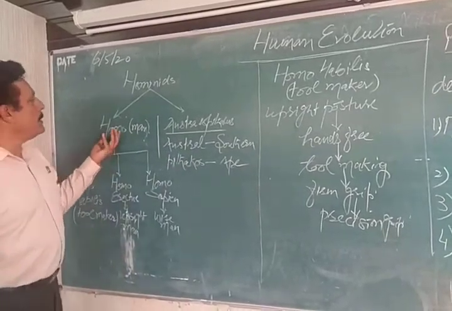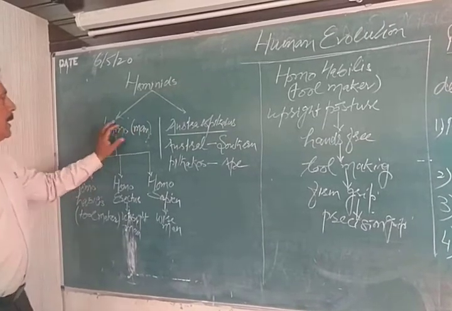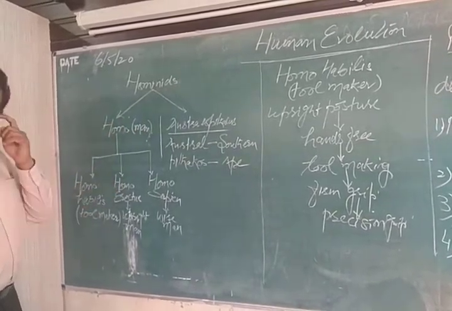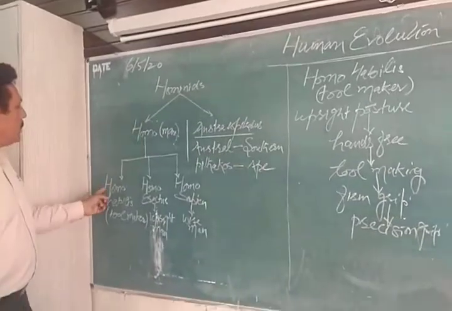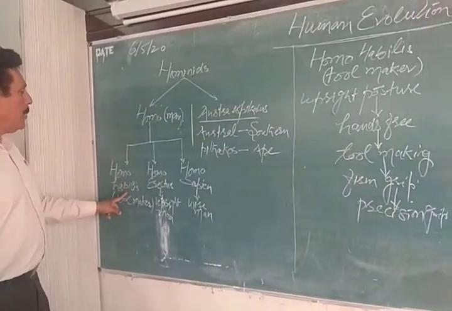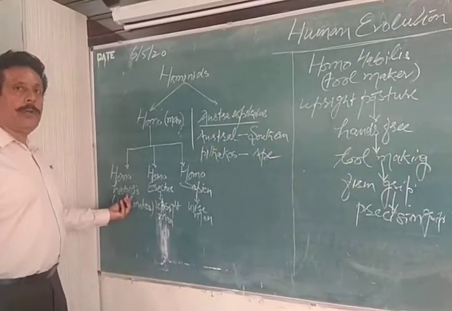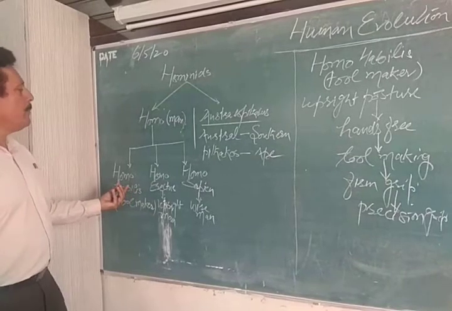Now Homo means man, and that is again divided further into three parts. One is known as Homo habilis, the category of human beings who learned how to make tools. We call them tool makers also.